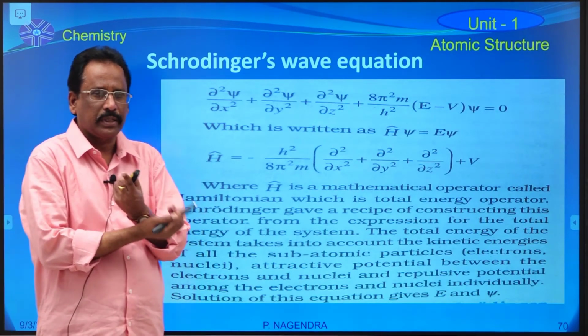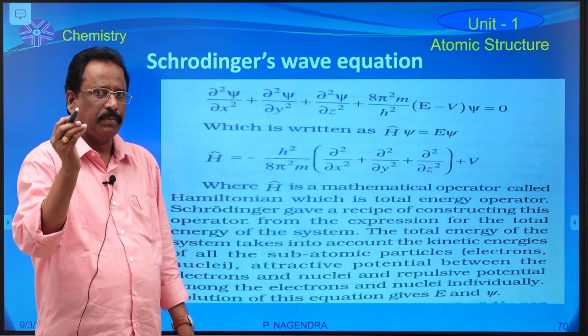De Broglie's wave equation is lambda equals h by mv.